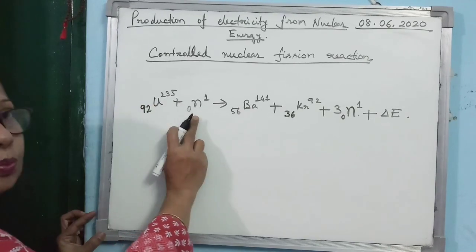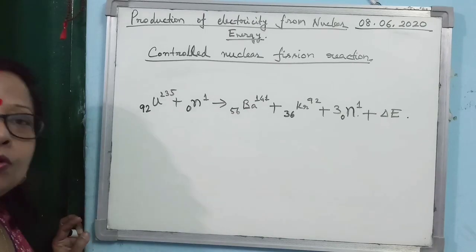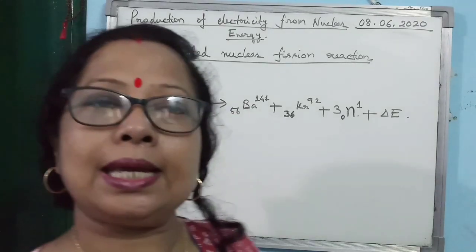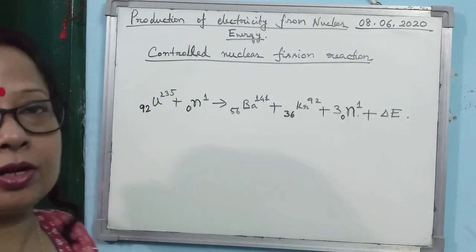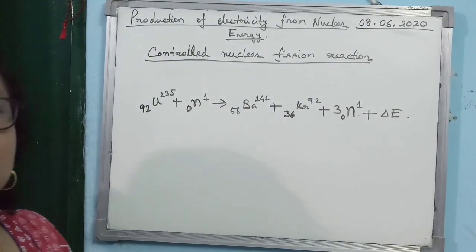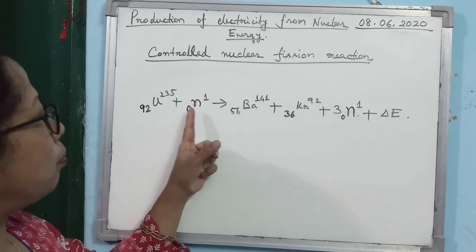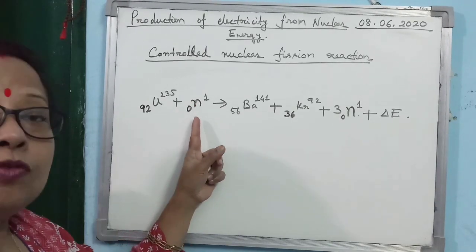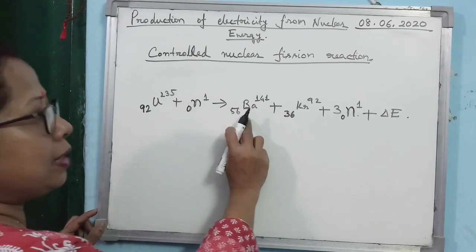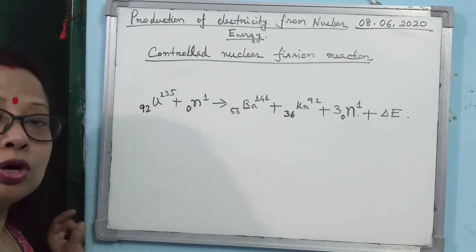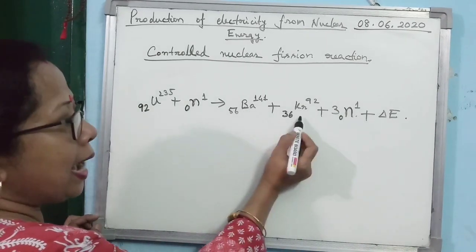Uranium-235, if it is bombarded by a slow moving neutron, meaning its energy is less, almost 1 mega electron volt, then it is known as a slow moving neutron. So when uranium-235 is bombarded by a slow moving neutron, what happens? Uranium-235 breaks into two almost equal fragments, known as barium and krypton.